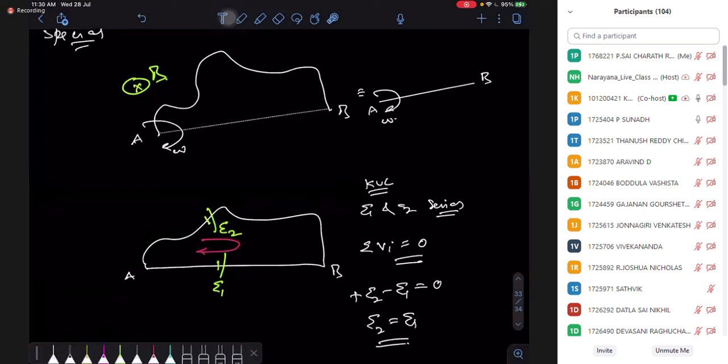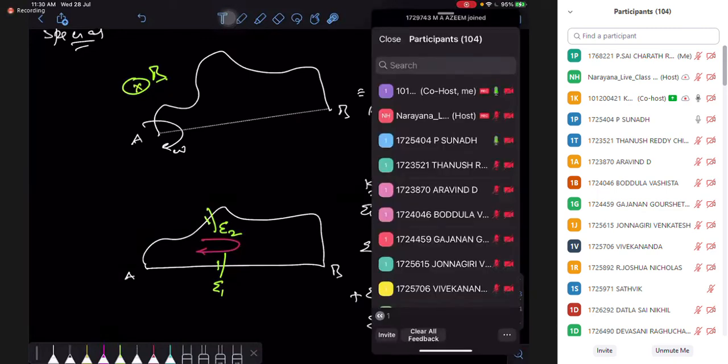In this case, E2 and E1 make a kind of series combination. If I'm crossing E2, it will give me positive polarity. If I'm crossing E1, it will give me negative polarity. And we can apply the KVL rule. E2 gives positive polarity, E1 gives negative polarity, and net should be 0. So it gives me E2 and E1 are the same. Okay, so I can replace this curved structure with the straight rod.